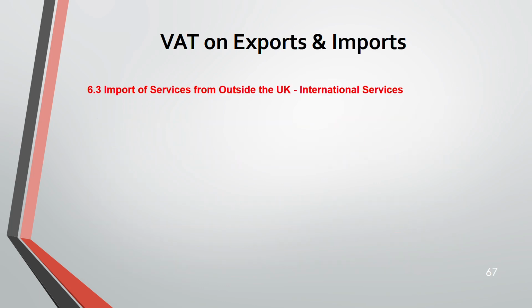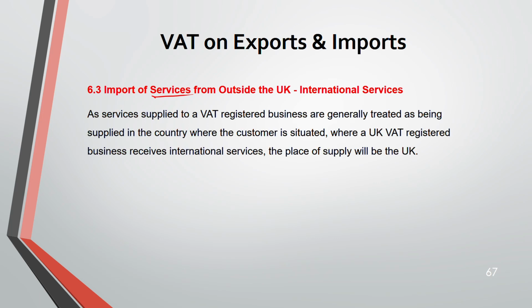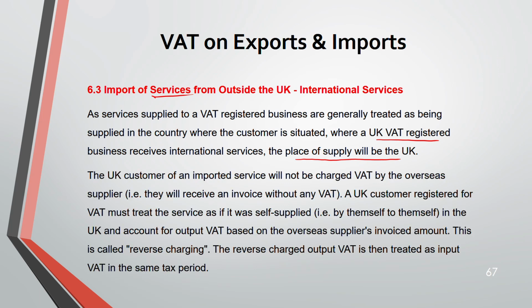Moving on to the third part, that is international services. Import of services from outside UK, now it's services. Services supplied to a VAT registered business are generally treated as being supplied in the country where the customer is situated. So where a UK VAT registered business receives international service, the place of supply will be UK. This time services are imported to UK. So the place is UK.